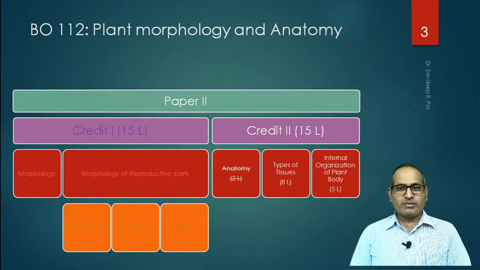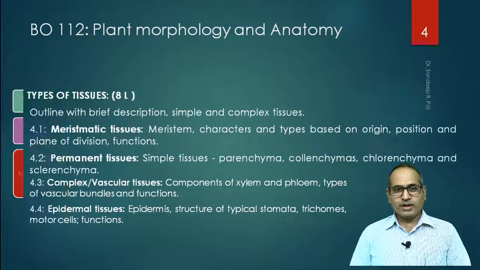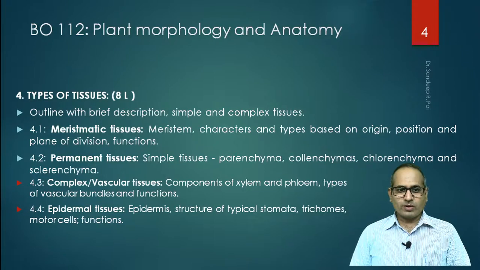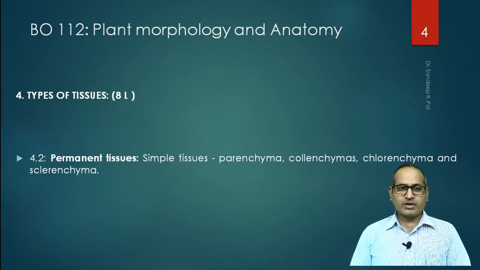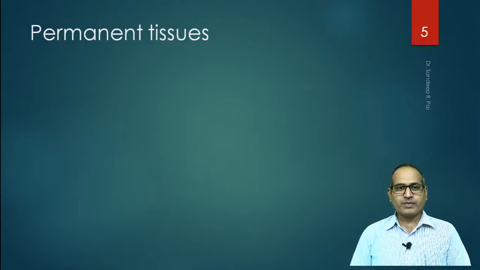We have completed one part of tissues, that is meristematic tissues, that was seen earlier. And today, out of the 4 main types of tissues, we will be concentrating on permanent tissues. Into permanent tissues, we will see what parenchyma, collenchyma, chlorenchyma and sclerenchyma mean, their structures and their functions.